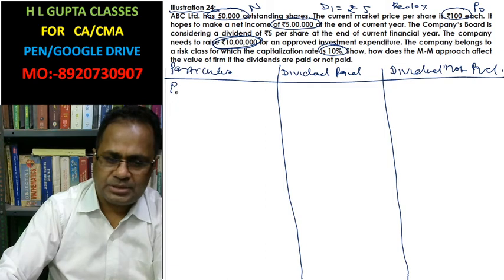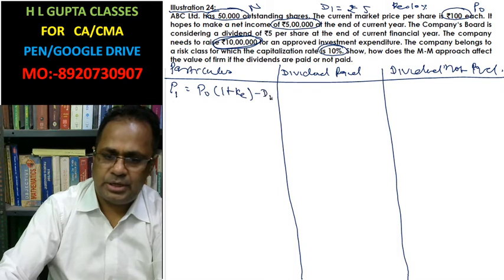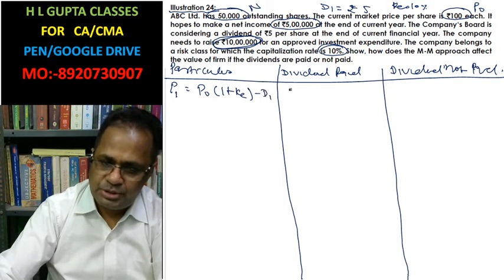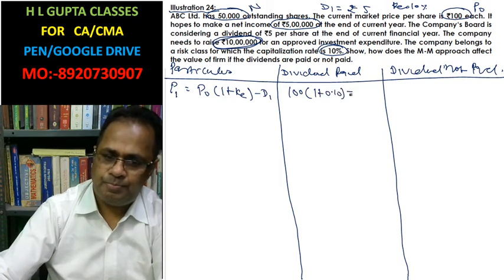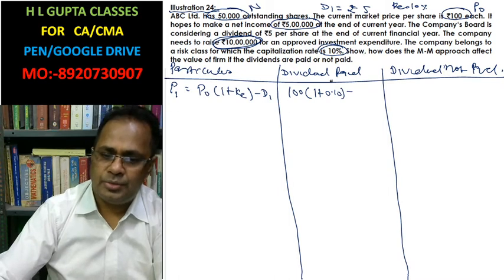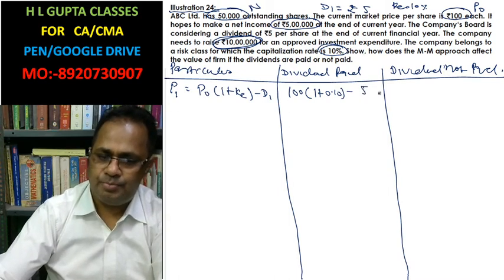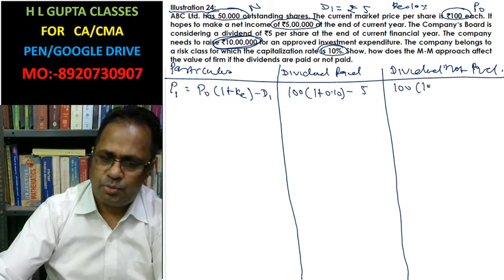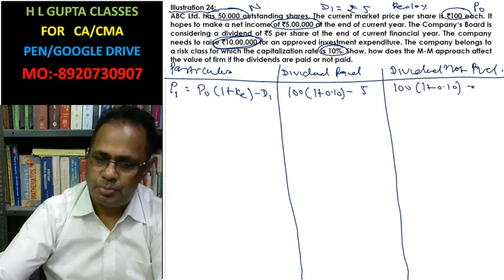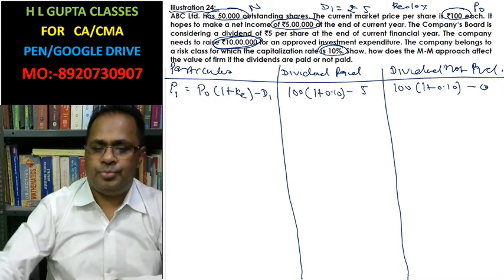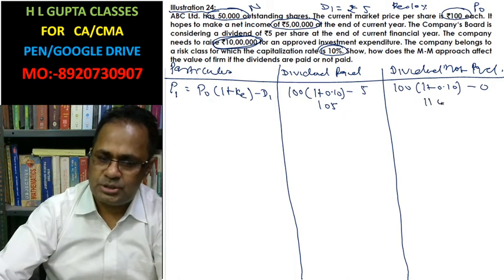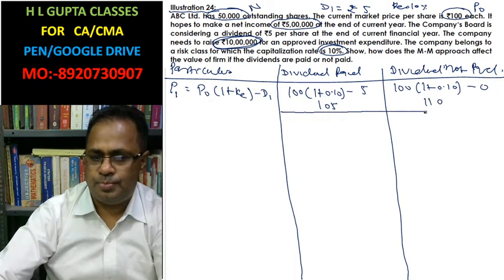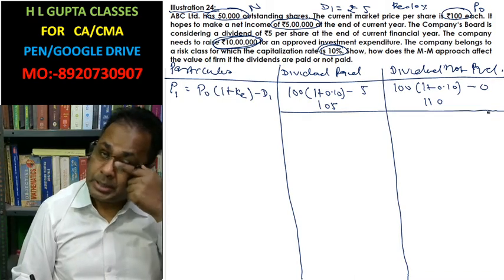Current market price at the end of the year, P1 equals P0 into 1 plus KE minus D1. In this case, P0 is 100, 1 plus 0.10, minus D1, that is dividend paid, here it is 5. In this case, this is 100, 1 plus 0.10, dividend not paid, so D1 is 0. In this case, market price per share is 105. Here market price per share is 110. Now, we have calculated market price per share.